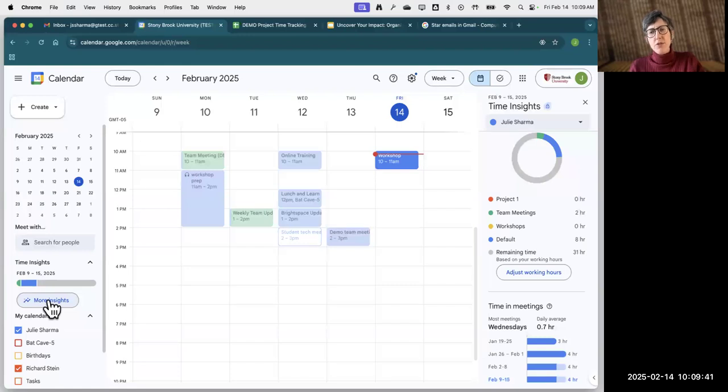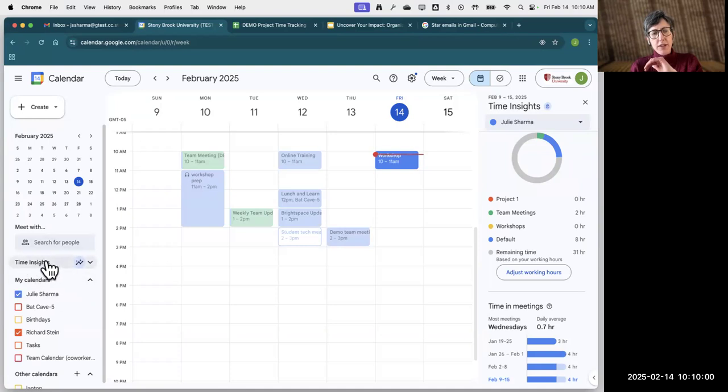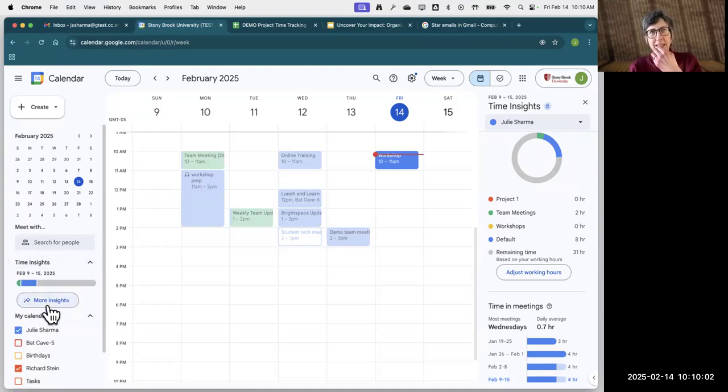Let me know if this is new for you. Has anyone, is this the first time seeing Time Insights for anyone? I think it's been there a while now. I don't really remember how long, but yeah, it's kind of like a sleeper, because if you don't ever open up this section on the left, maybe you didn't realize what was in here.